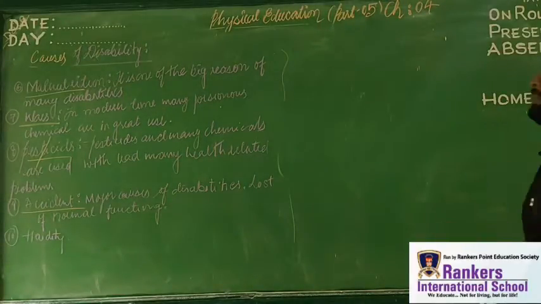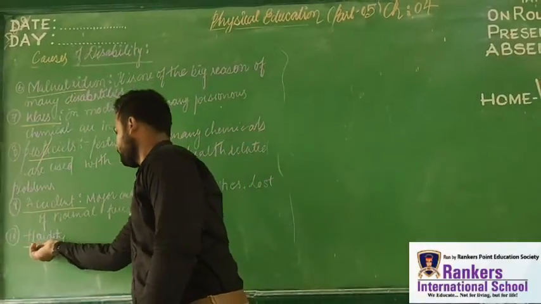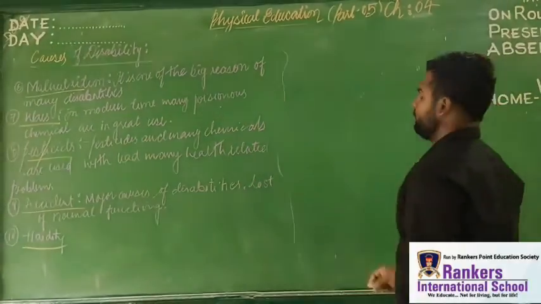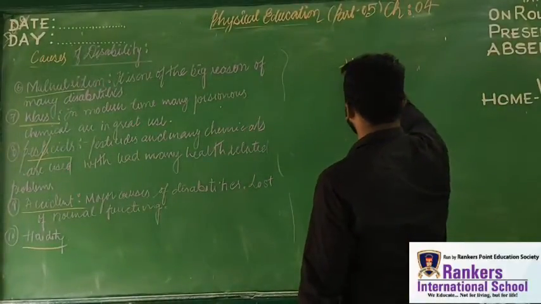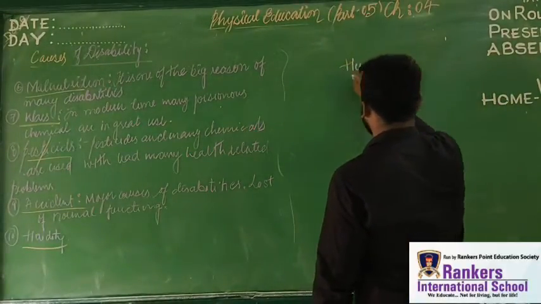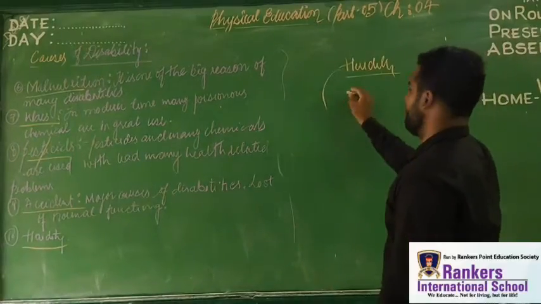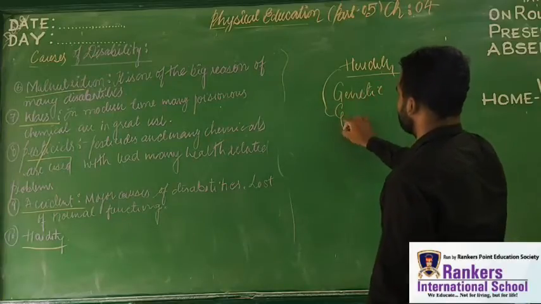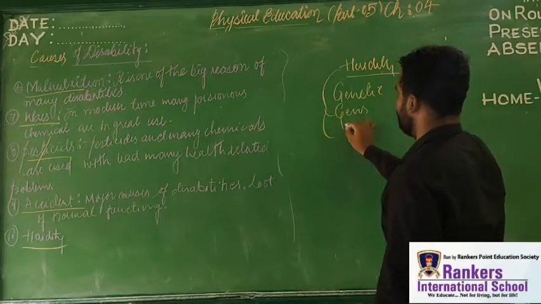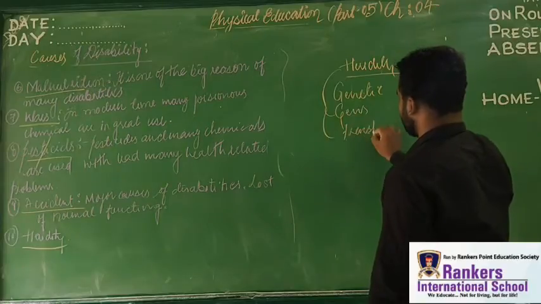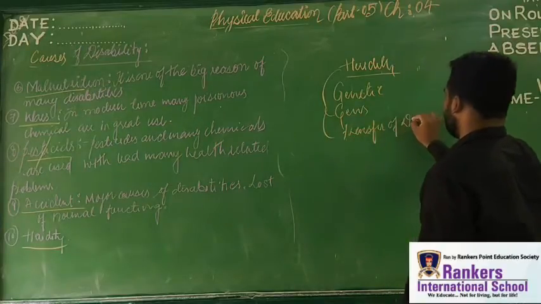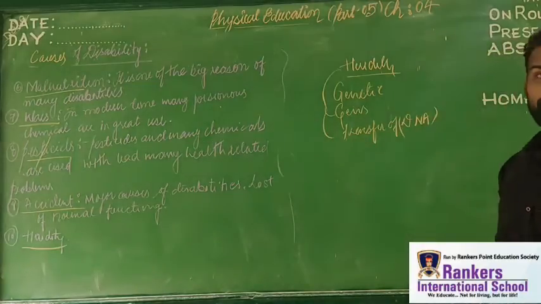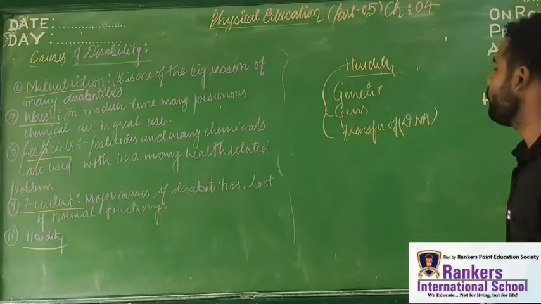Okay. Now the last topic is heredity. What is the last topic? The last topic is heredity. It is the 10th point, heredity. Heredity means genetic material, genes, transfer of DNA. What is the full form of DNA, students? The full form of DNA is deoxyribonucleic acid. Got it? Let's move on.